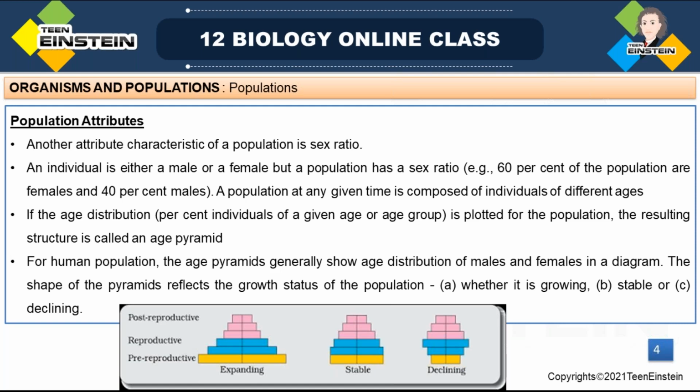Here, in the sex ratio, the population will be having several individuals. Each individual may belong to the male or female category, but we can't explain each one like that. Instead, we explain it as a sex ratio. So how will we explain that? For example, in a population, in total 1,000 individuals are there.